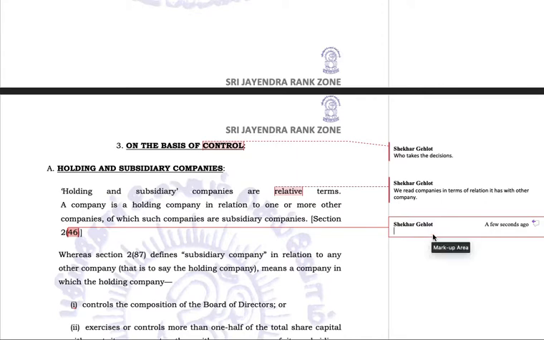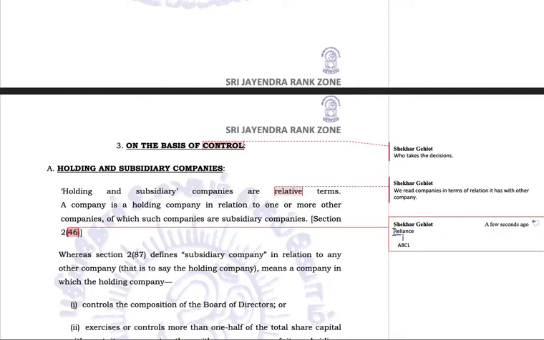We say Reliance holds ABCL Limited. So now ABCL is the subsidiary company and Reliance is the holding company.